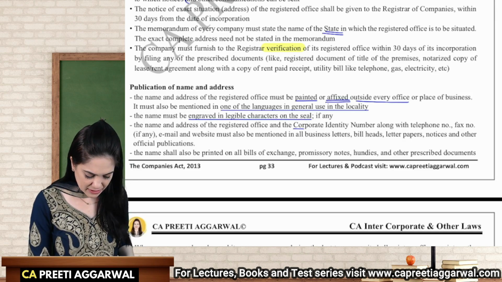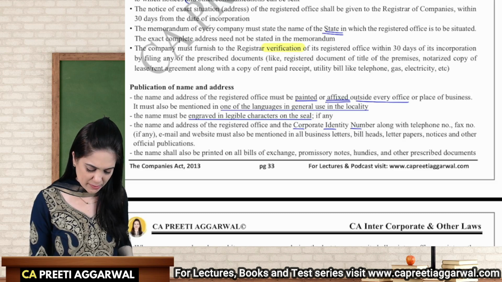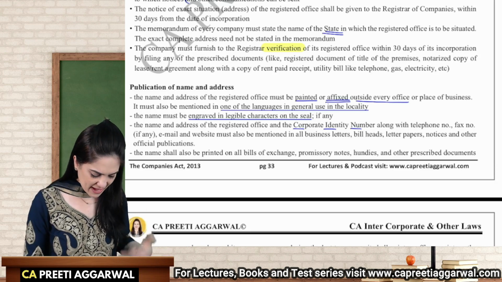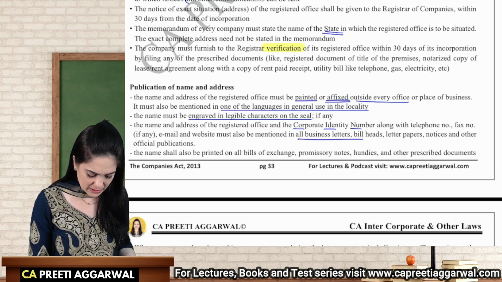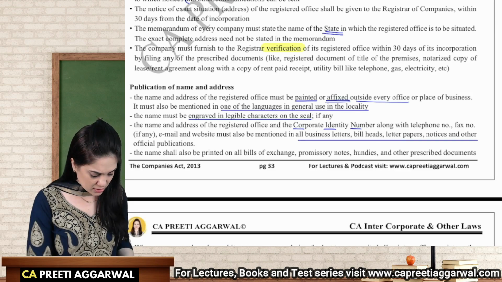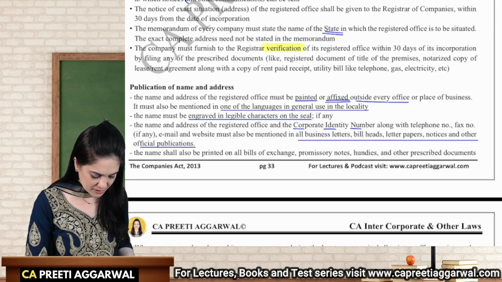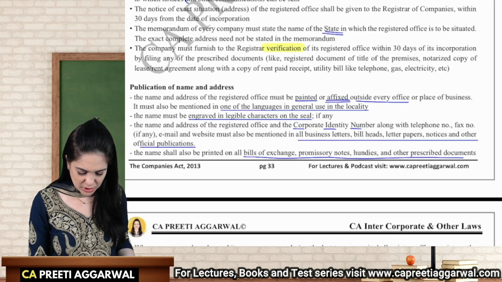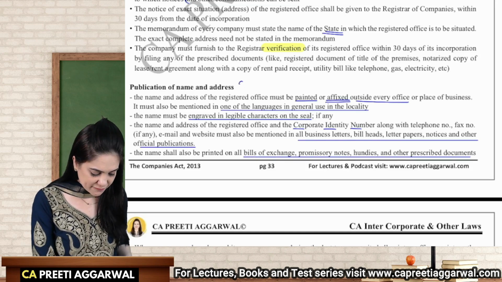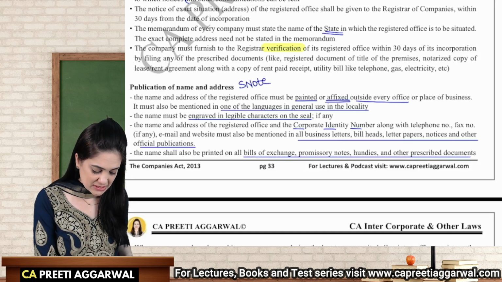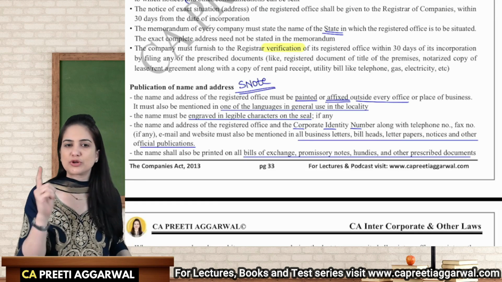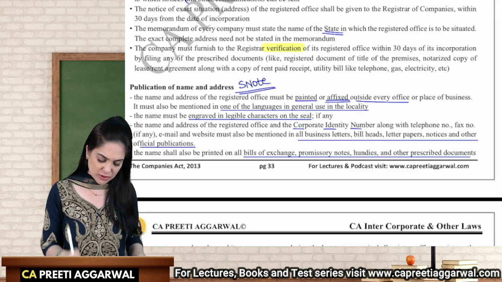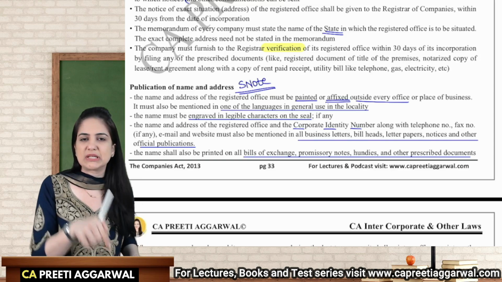The corporate identity number, CIN, will also be mentioned along with the telephone number, fax, email, website on all billheads, letterheads, paper, other official publications. It should be printed on the bills of exchange, promissory notes, hundis. This is important for short note questions that have been asked on publication of name and address. That is why it is important for us to include all these terms in our answer.